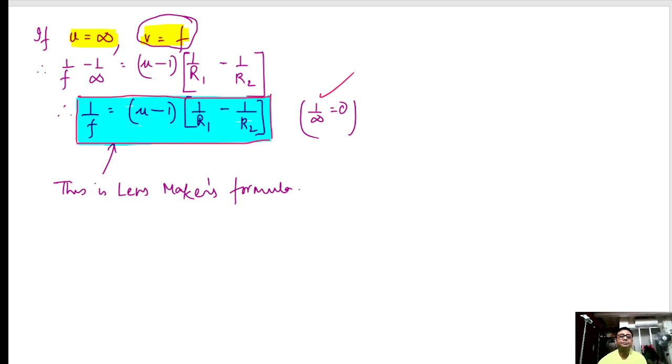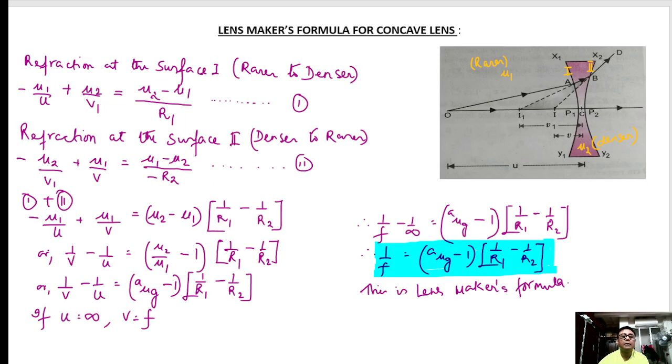Next, let us see lens maker's formula for a concave lens. That was for a convex lens and now it is for the concave lens. So as you can see, we have chosen the concave lens here.